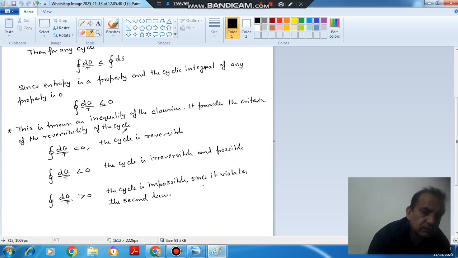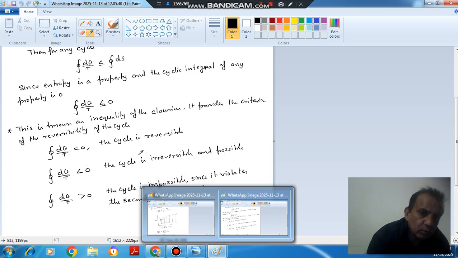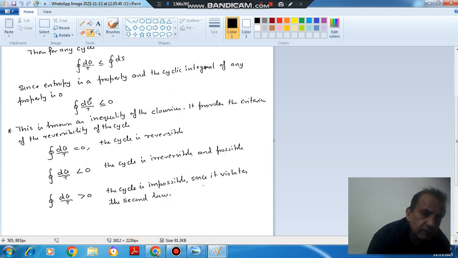Okay, so this is your Clausius inequality. So you have to remember this only, where dq by T is for any process. If the cycle is reversible, then we will take the reversible dq. Okay, and then this will be applicable. If the cycle is irreversible, then we will take the dq of the irreversible cycle.